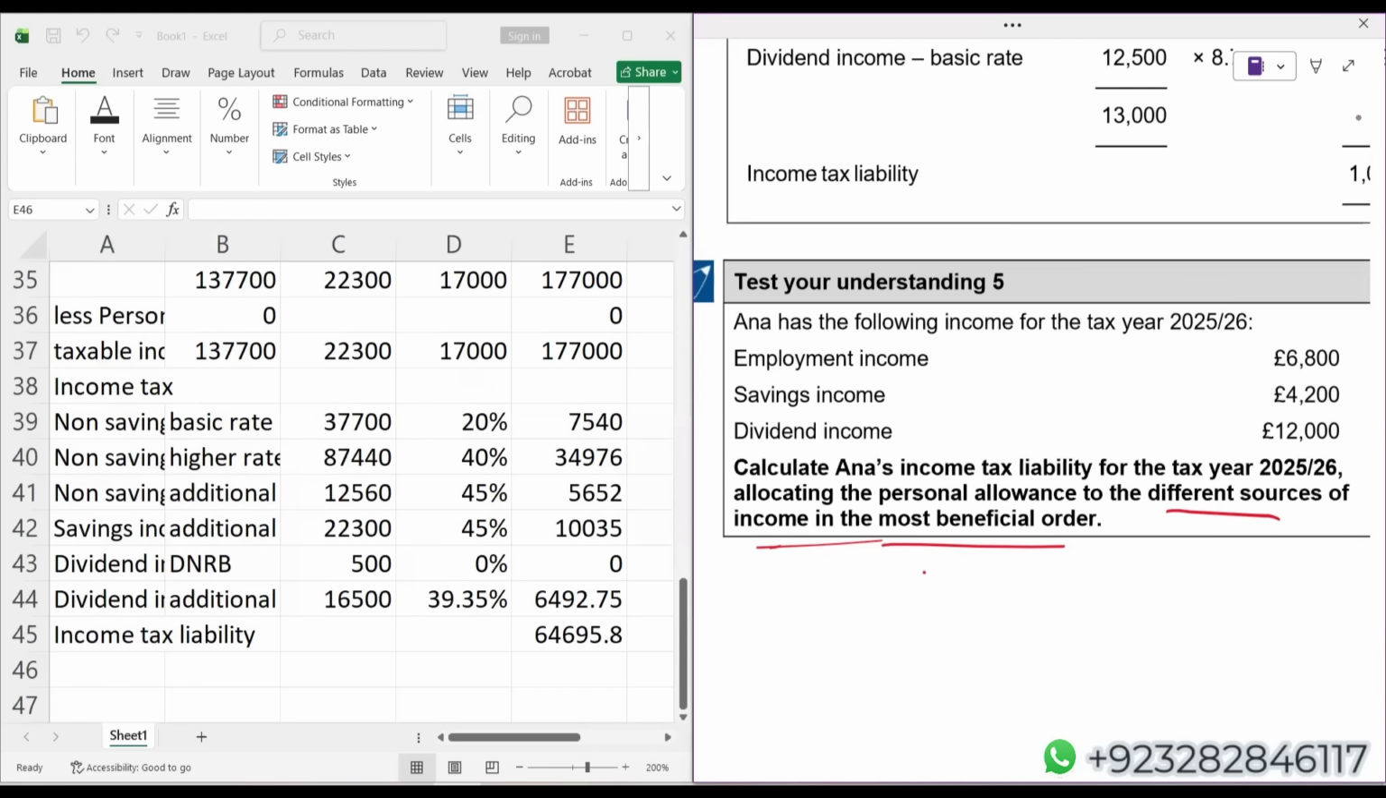No. Your examiner will never give you any hint of the requirement to change the personal allowance sequence. Of course, by looking at the data, you should be in a position to recall. Yes, now I should be changing my personal allowance allocation sequence.